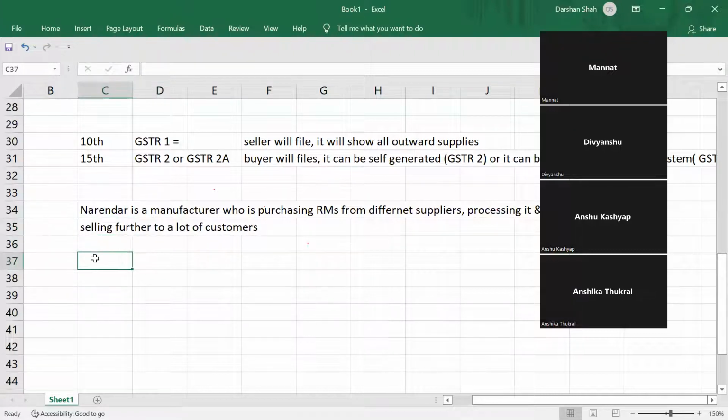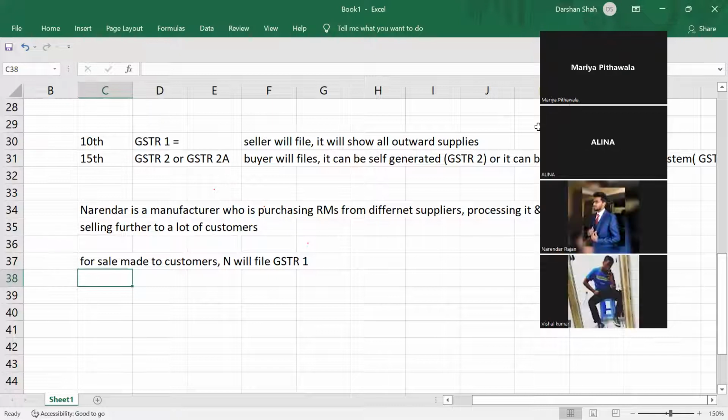So now guys, pay attention. For sale made to customers, Narendra will file which returns? Narendra will file GSTR1, right? For sale made to customers, Narendra will file GSTR1. Everyone agrees?